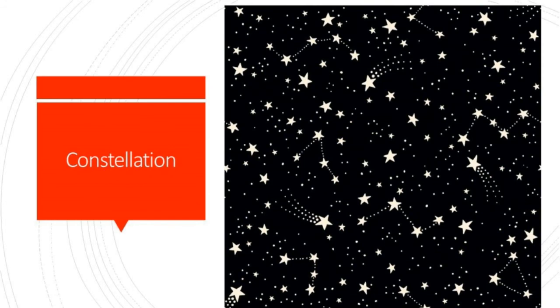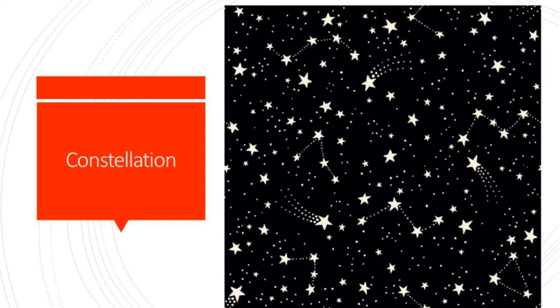Constellation. A constellation is a recognizable pattern of stars in the night sky when viewed from the Earth. The International Astronomical Union has classified 88 constellations to cover the entire celestial sphere. Many of the old constellations have Greek or Latin names and are often named after mythological characters.